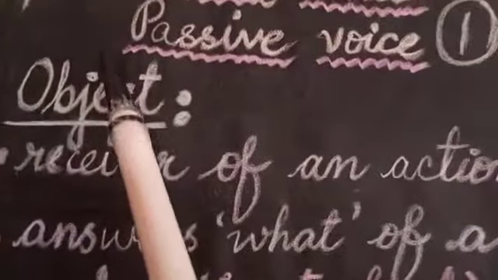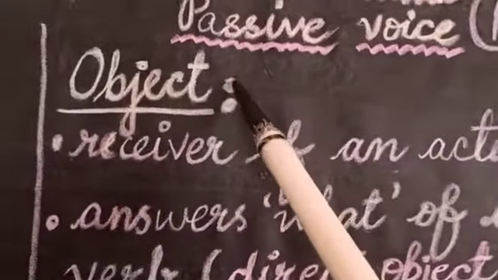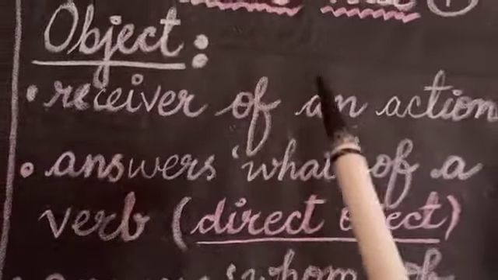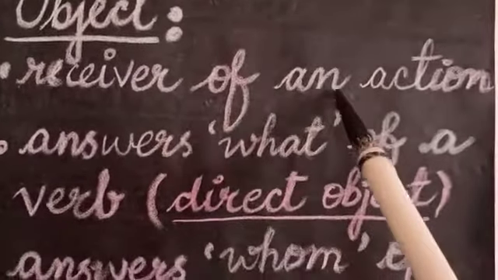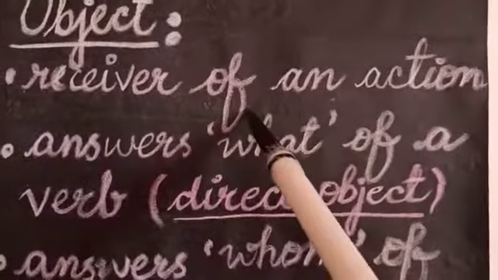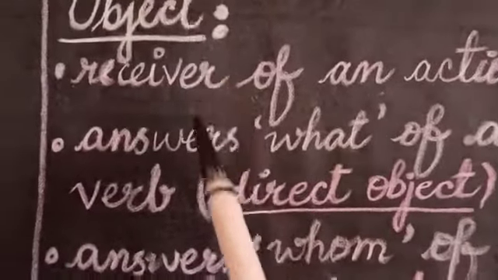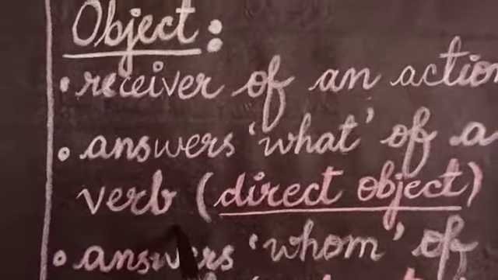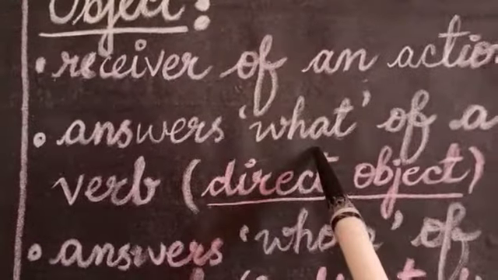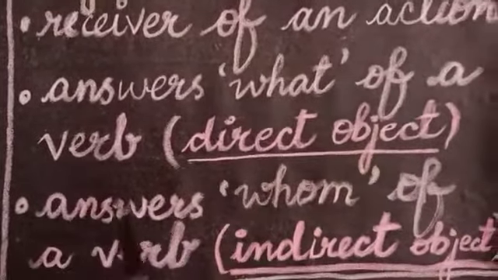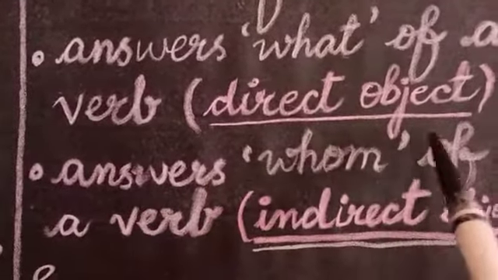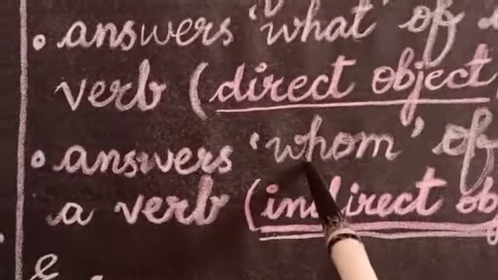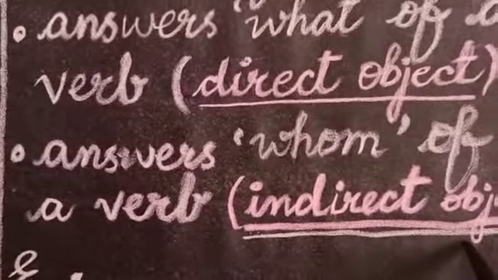Now, my dear students, let's move on to the next term. It's equally important, and this term is object. So, what is an object? Object is the receiver of an action, means somebody or something upon whom the action is done. And this object answers what of a verb. If some action is done on something, and it answers what, then it is called a direct object. The object also answers whom of a verb, means somebody upon whom the action is done, and it is known as the indirect object.